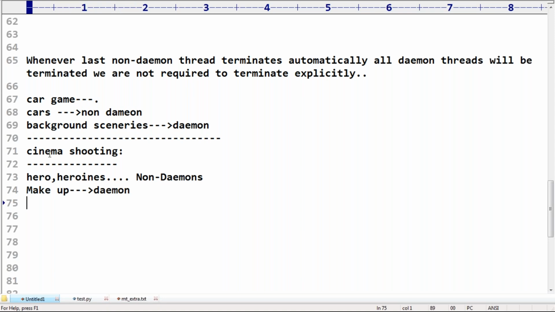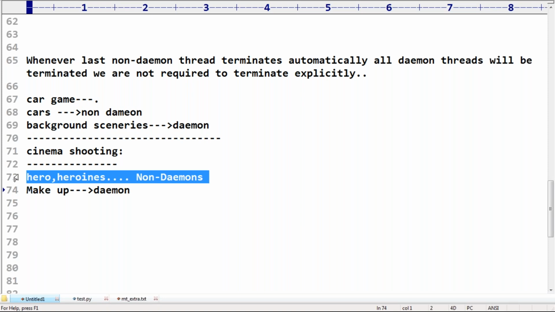Hero, heroine, actors are not there. Once the shooting is completed and the actors are not there, is the makeup person required or not required? Not required. That's why, once the last non-Daemon thread terminates, automatically every Daemon thread will be terminated. We are not required to terminate explicitly. Such background supporting characters we can implement by using Daemon threads. Now I hope you are getting some clarity. Of course, with respect to the program, I will show this concept practically.